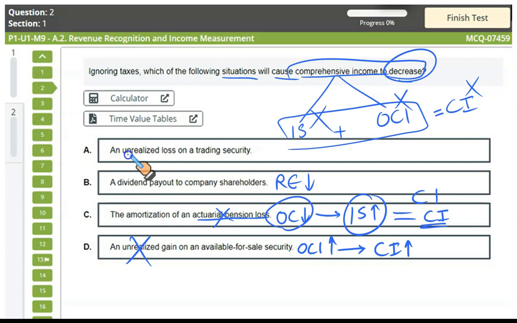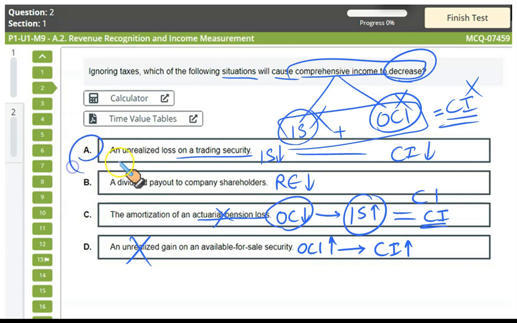Then unrealized loss on the trading security. Now listen, unrealized loss on the trading security is a loss reported in the income statement. A decrease in income statement, net profit, will overall lower the comprehensive income, because comprehensive income is the sum of income statement and OCI. If income statement or net profit falls, that means there will be lower comprehensive income. So that would make A the correct option.